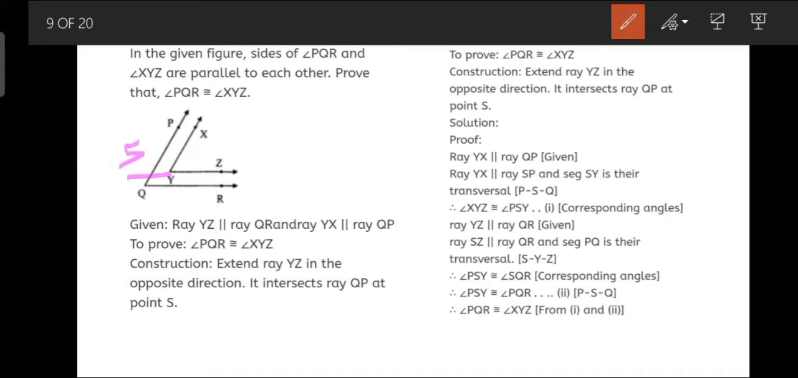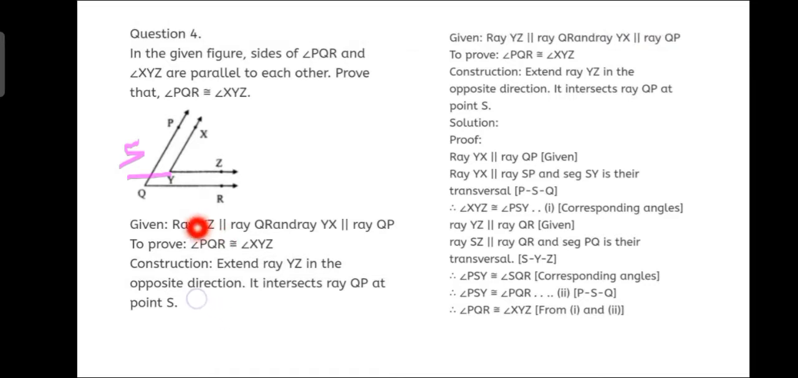Okay students, so the given information is ray YZ is parallel to ray QR, and this YX is parallel to ray PQ. So we have to prove this angle PQR is congruent to angle XYZ. Now we have to extend ray YZ in the opposite direction, so that it intersects ray QP at point S. Now the solution, this is the same thing repeated over here. Solution, you have to prove.